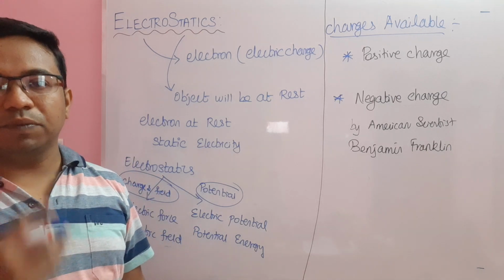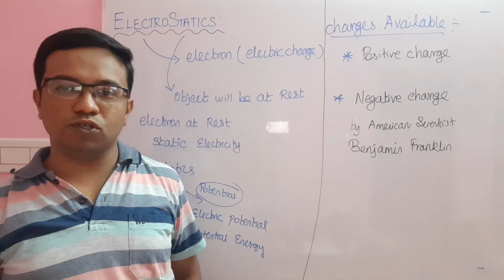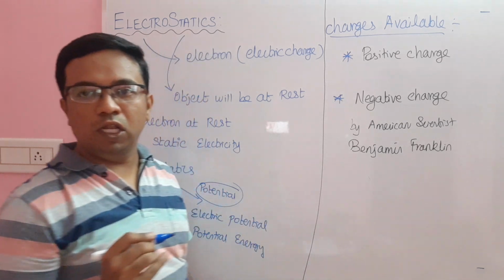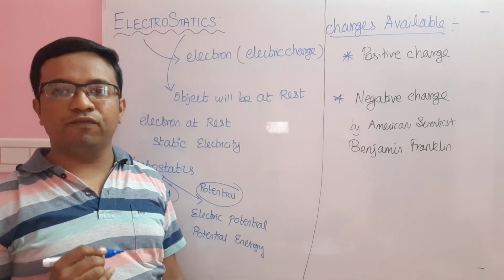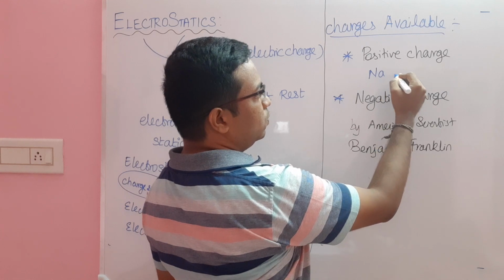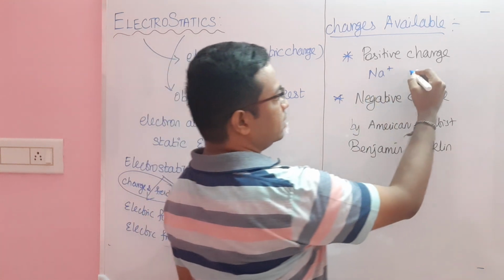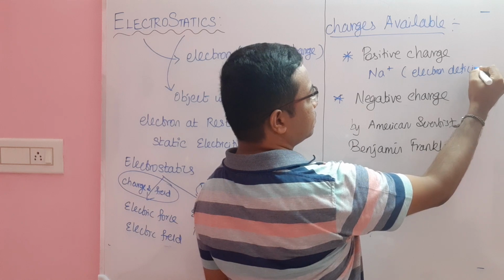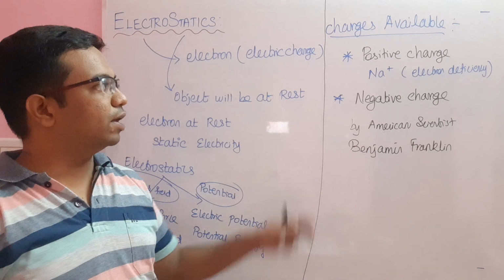What is meant by positive charge? When will you say a charge is positive and when negative? When an element loses an electron, it will acquire a positive charge. For example, sodium, when it loses an electron, acquires a positive charge. So positive charge is nothing but electron deficiency.